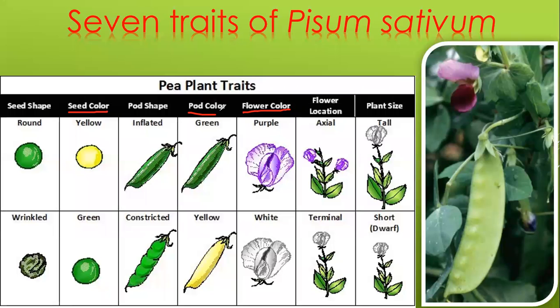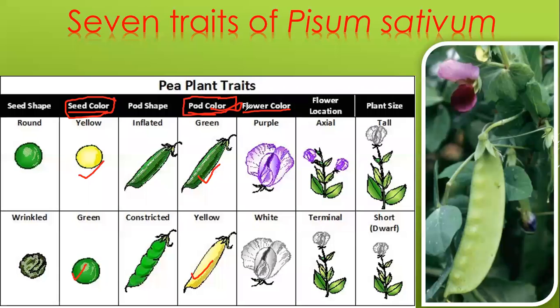They may ask which is the dominant in case of seed color. Your answer should be yellow. And in case of pod color, it should be green. Whereas in seed color, green is recessive, in pod color, yellow is recessive. So please take note of these two traits because the examiner may confuse you in the question.